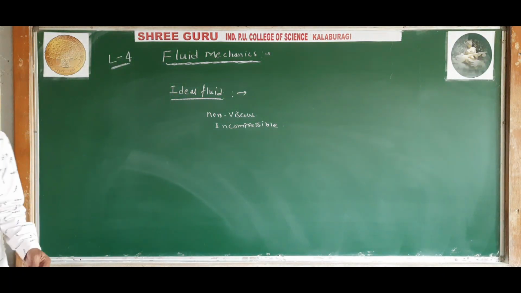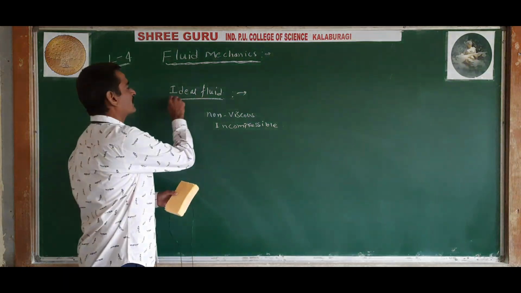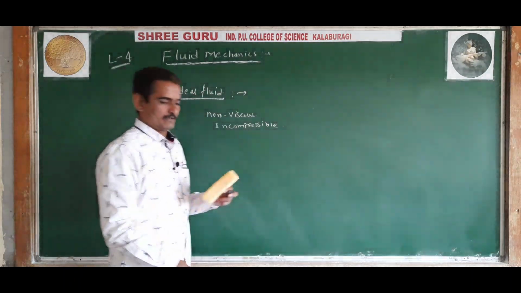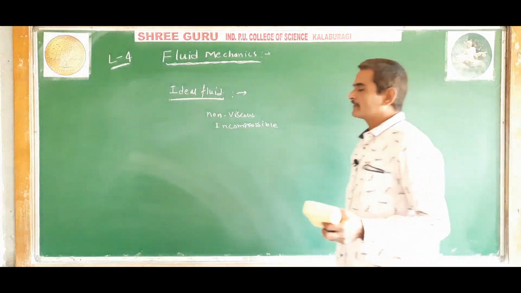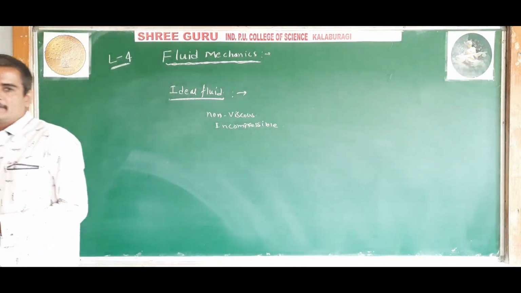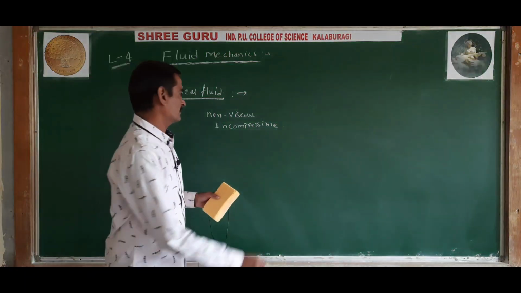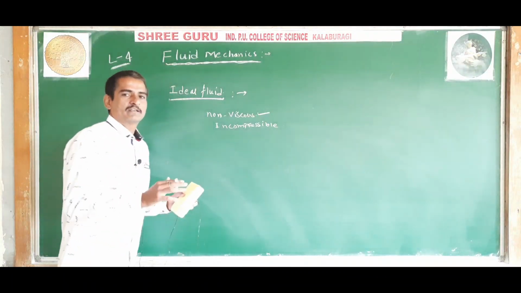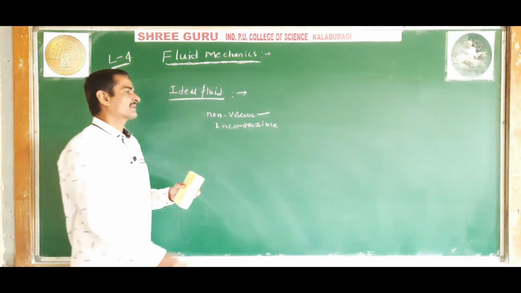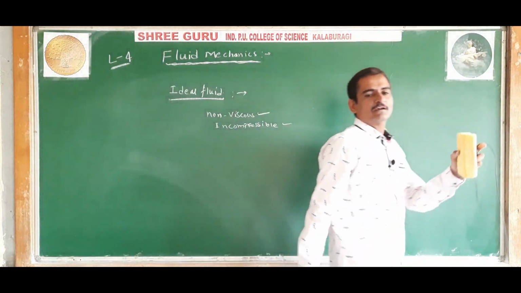Whatever concept we will study next, we will study only for ideal fluid. An ideal fluid is one which is non-viscous, incompressible, and the flow of liquid is streamlined. Non-viscous, that is, there is no viscosity. Incompressible, that is, the density of the liquid will remain constant.